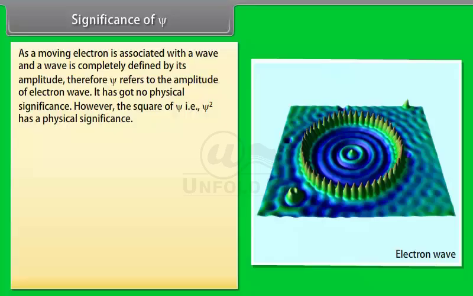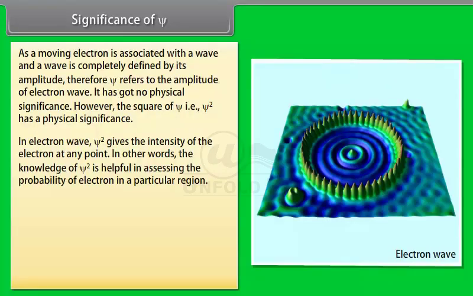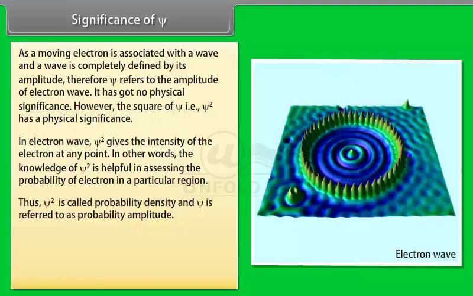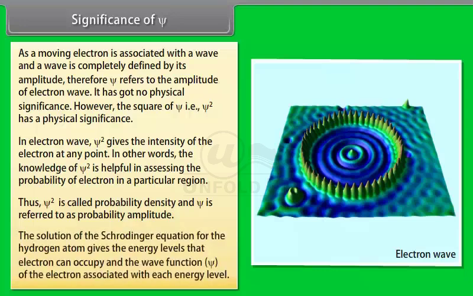However, the square of psi, that is ψ², has a physical significance. In an electron wave, ψ² gives the intensity of the electron at any point. In other words, the knowledge of ψ² is helpful in assessing the probability of finding the electron in a particular region. Thus, ψ² is called probability density and ψ is referred to as probability amplitude. The solution of the Schrödinger equation for the hydrogen atom gives the energy levels that the electron can occupy and the wave function of the electron associated with each energy level.